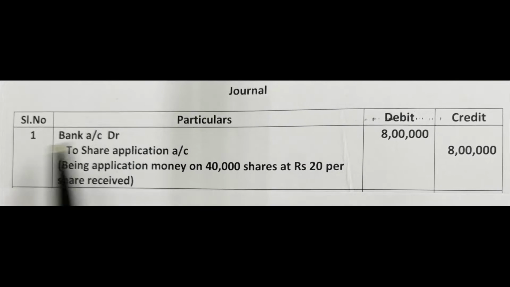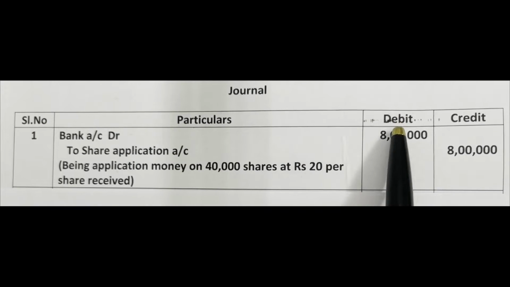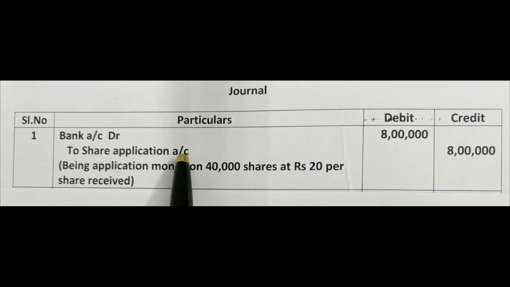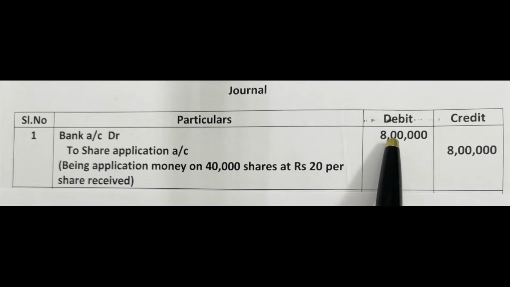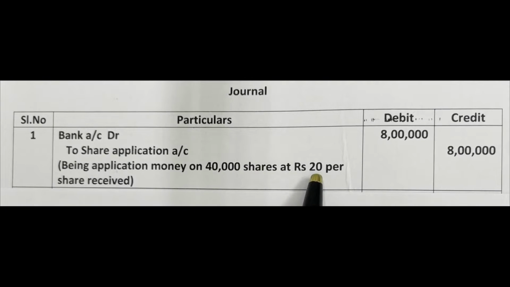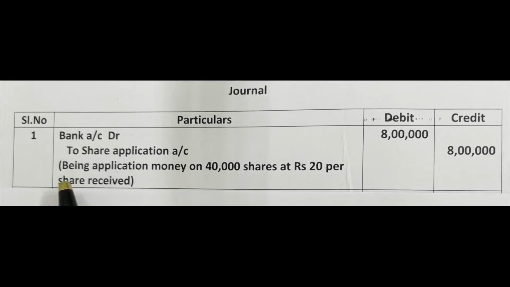This is the journal: serial number, particulars, debit, credit. First entry, bank account debit to share application account, amount 8 lakh, 8 lakh. Narration: on 40,000 shares at the rate of 20 rupees each, application money is coming now. Write that as a narration: Being application money on 40,000 shares at 20 rupees per share received.